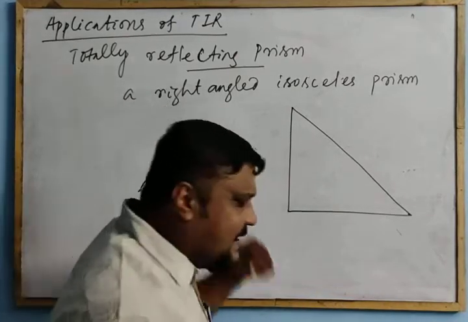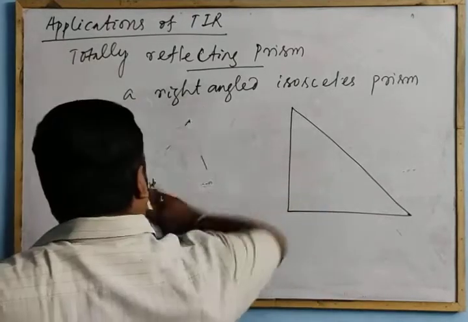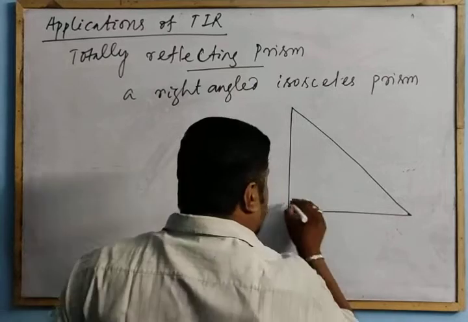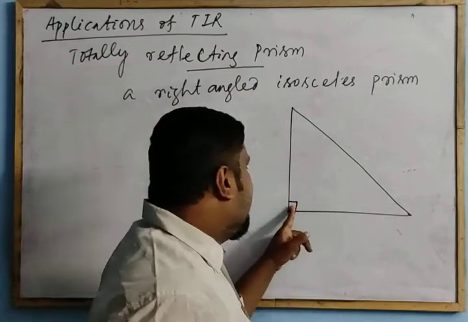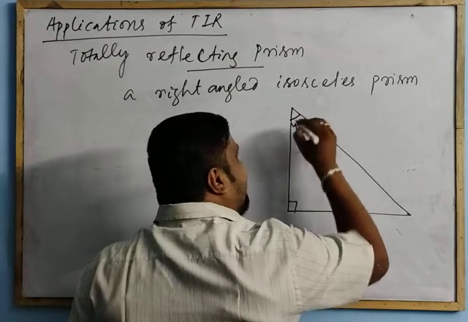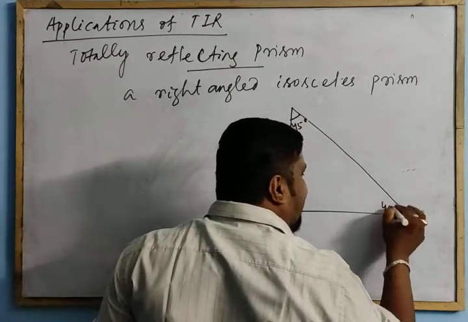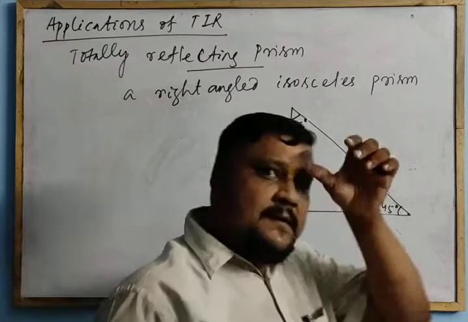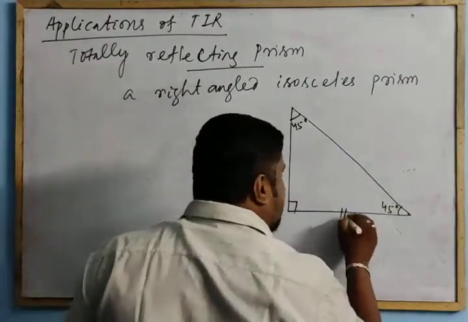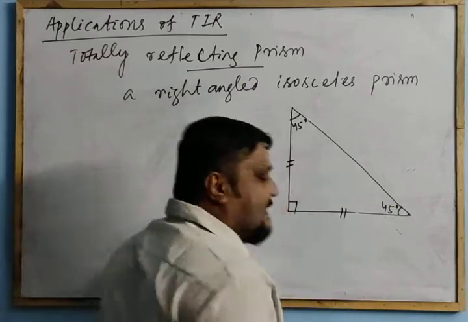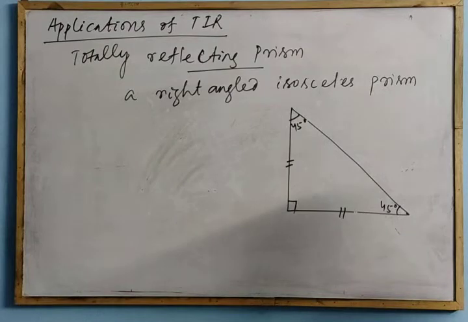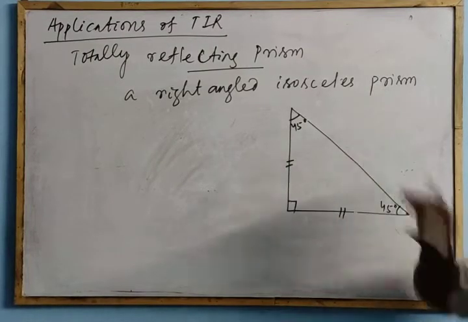But a totally reflecting prism is a right angle isosceles prism, which means one of the angles is 90 degree, and the other two are 45 degree each. This side is equal to this side, one angle is 90. This is a right angle isosceles prism, and this is the glass medium.